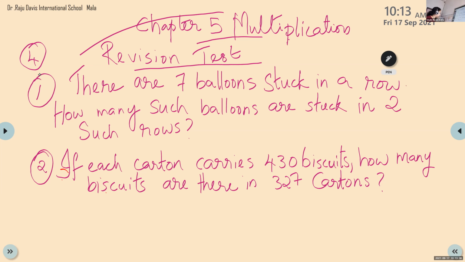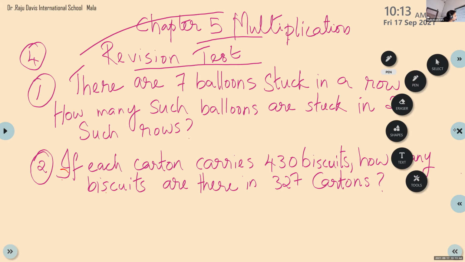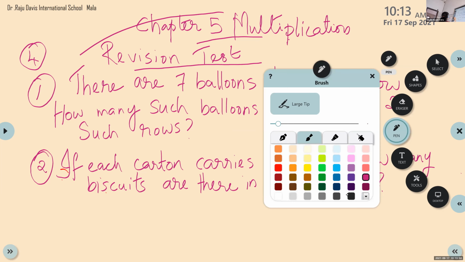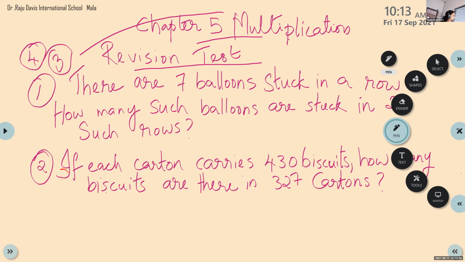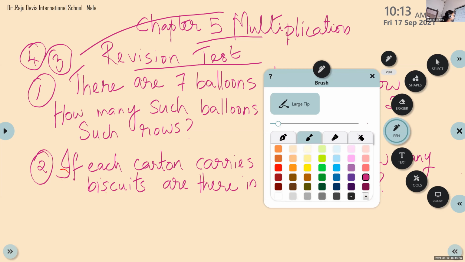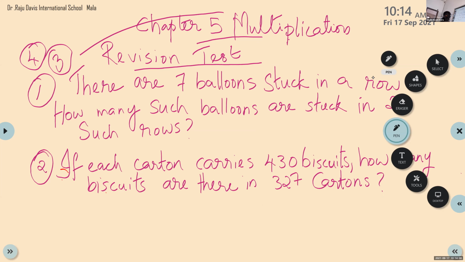See children, question number 1 is 3 marks and question number 2 is 4 marks, because for 4 you have a big calculation. Question number 1 we have 3 marks. Question number 2 you have 4 marks.